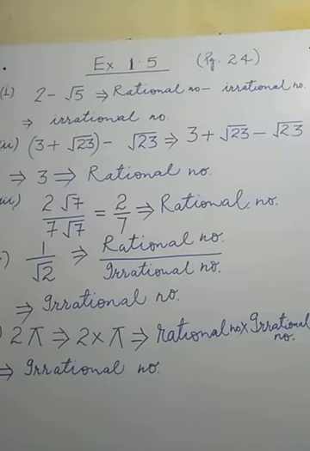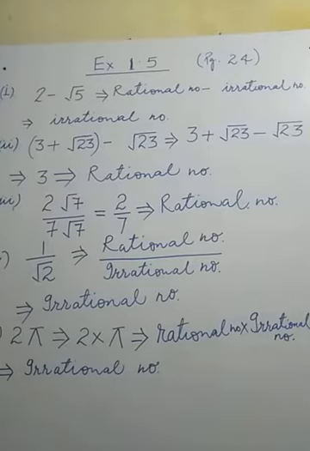Before that, in the previous lecture, we have studied up to exercise 1.4. Now, it is the turn of exercise 1.5, which is given on page number 24. Now, one by one, we have to discuss the questions and try to solve.